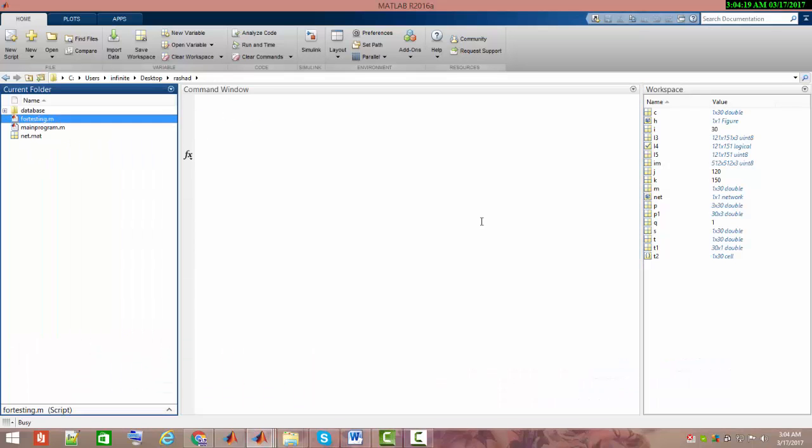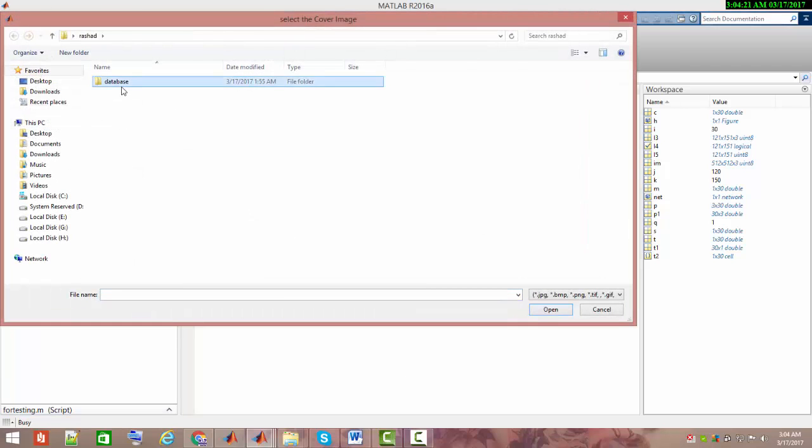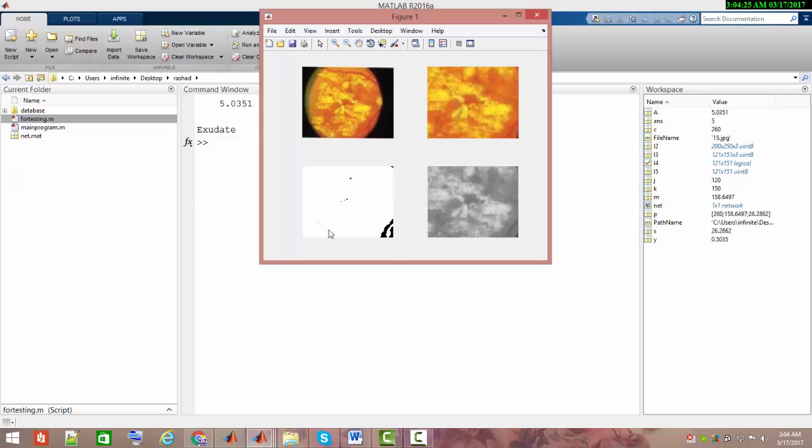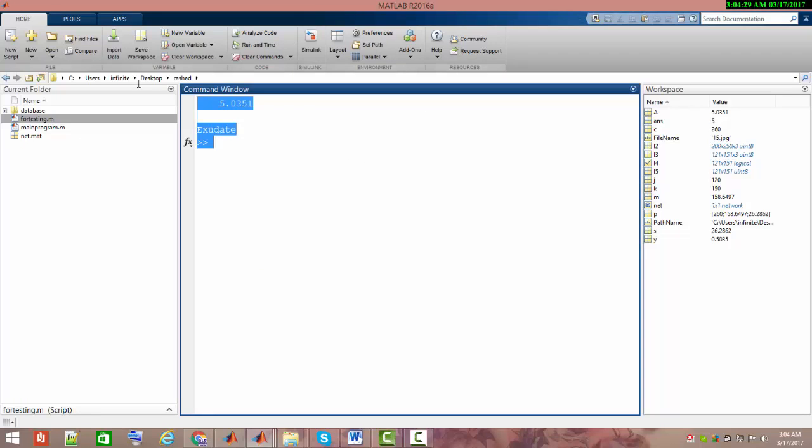Now it's time to run the testing. Choose any image from the dataset. Okay, I have just selected the 15th image, which is a damaged image, and our algorithm also proves the hypothesis. Okay, thanks friends. I hope I gave you sufficient information on diabetic retinopathy disease detection.